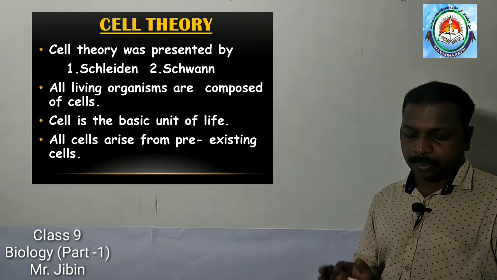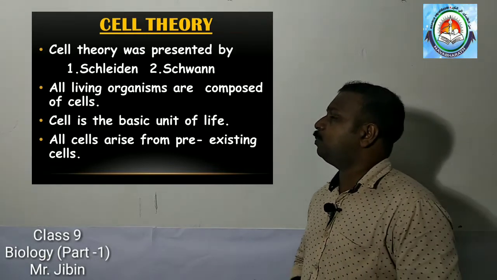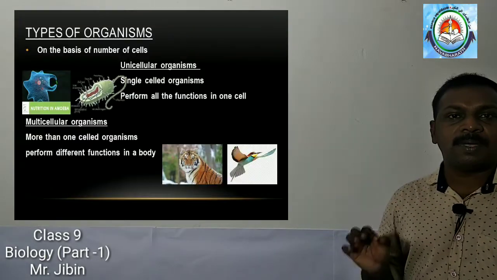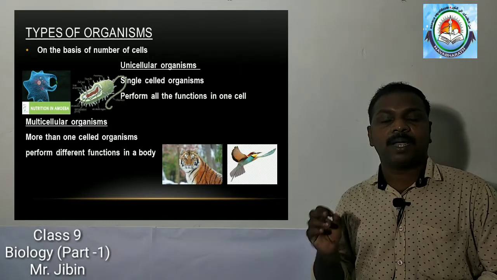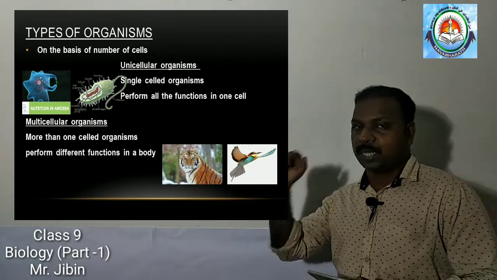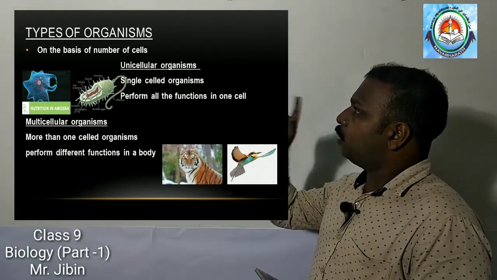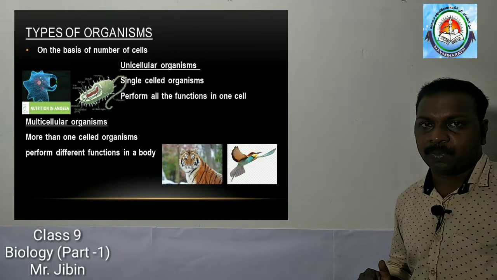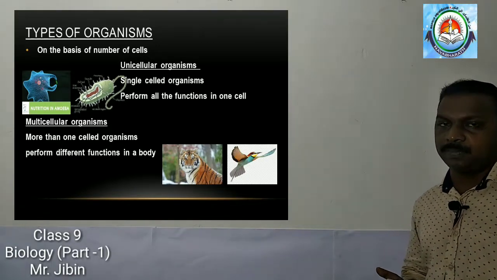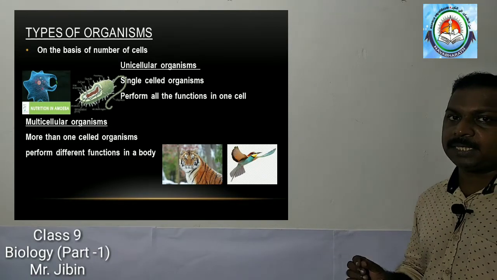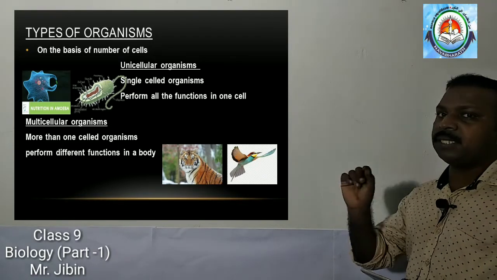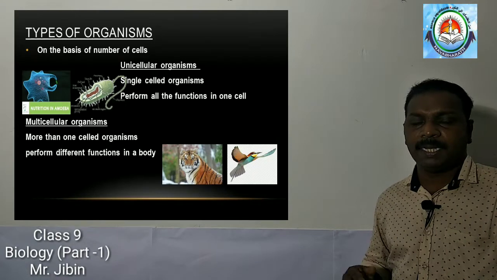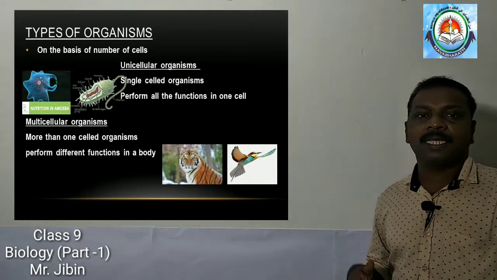Okay. Now we discuss types of organisms. On the basis of the number of cells, organisms are classified into two types: unicellular organisms and multicellular organisms. Unicellular organisms means organisms with a single cell. The organism itself is a single cell.